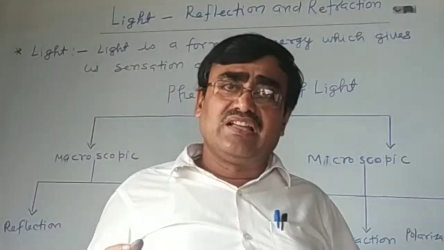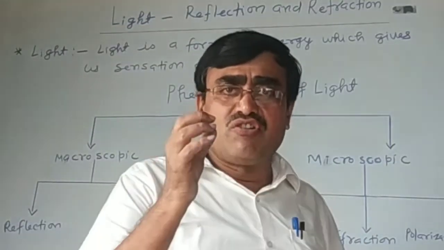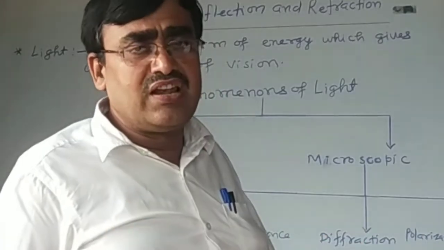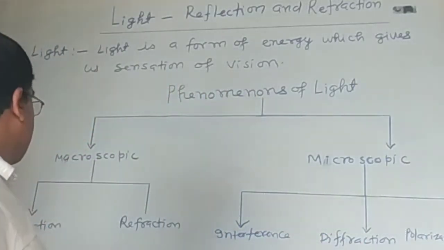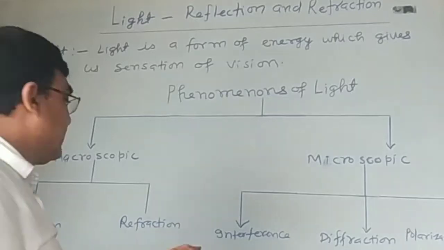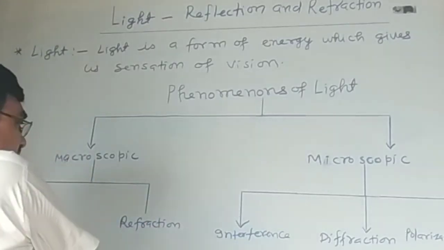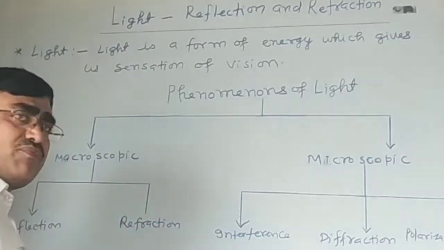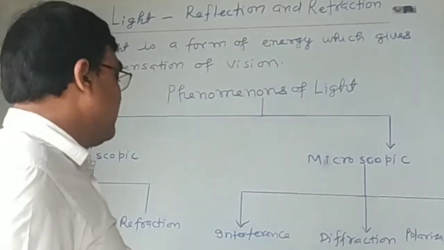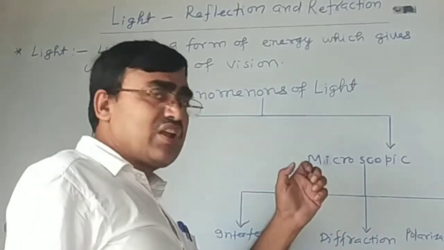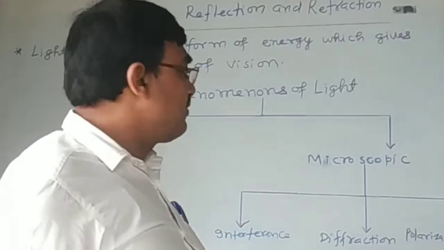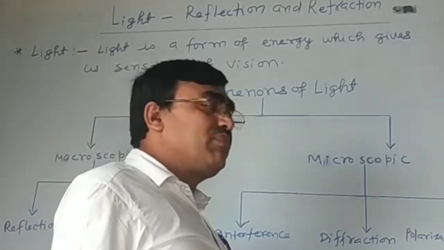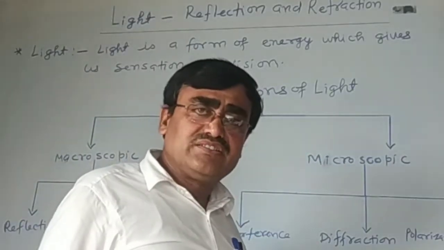But in our class 10 syllabus, we only have to read the macroscopic phenomena of light, that is reflection of light and refraction of light. In the next class, we will learn microscopic phenomena of light.